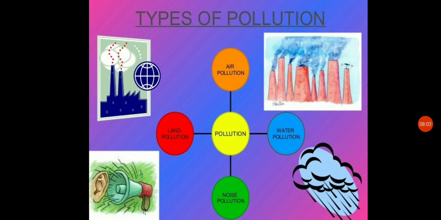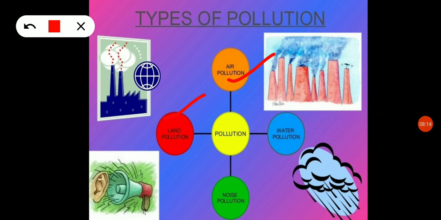We have different types of pollution. So what are those different types? One is air pollution, land pollution, water pollution and noise pollution. Air pollution means anything which will pollute the air. Land pollution: if the land or the soil is polluted, then it is said to be land pollution.